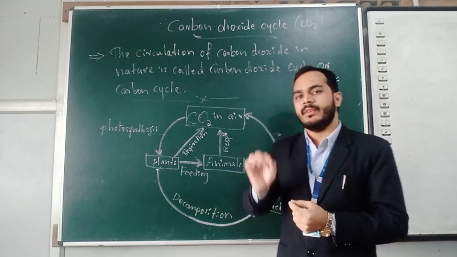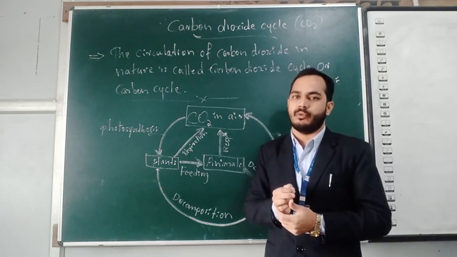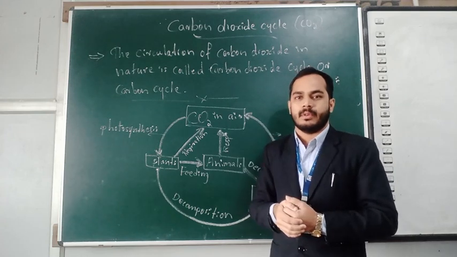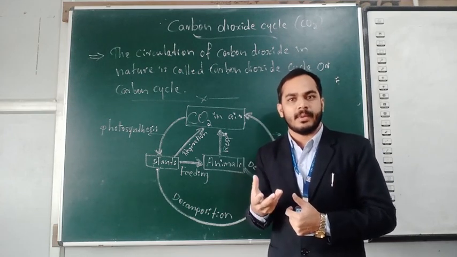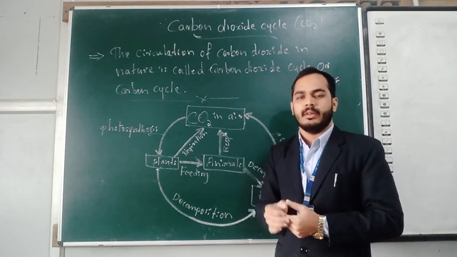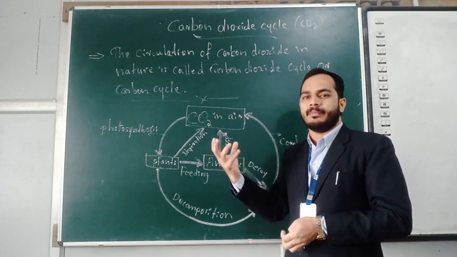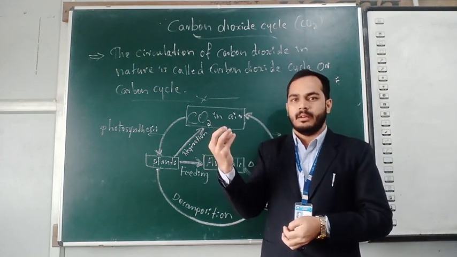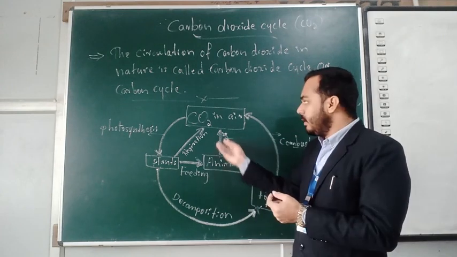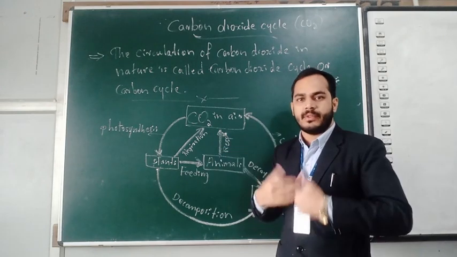This increase in the temperature of the atmosphere is called global warming. What is the reason for global warming? These greenhouse gases. It is very simple: the concentration increases by the action of human beings.